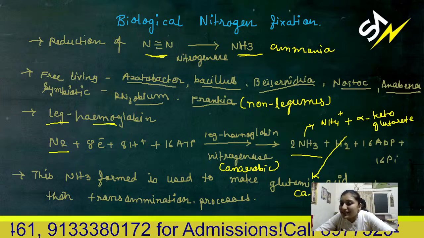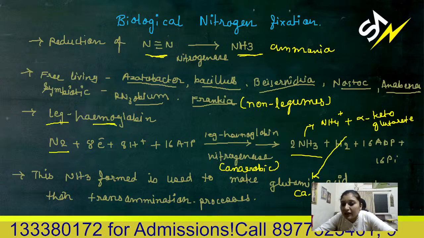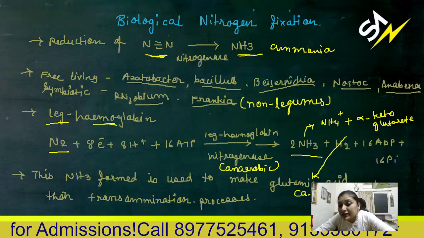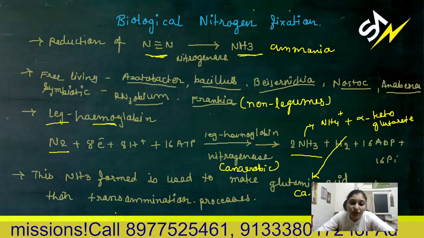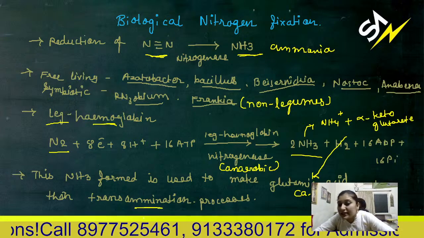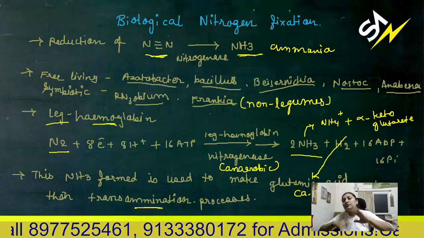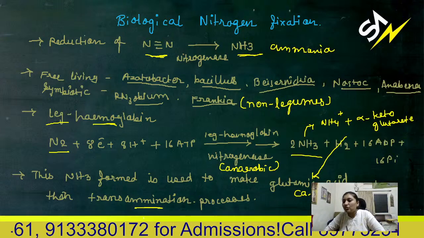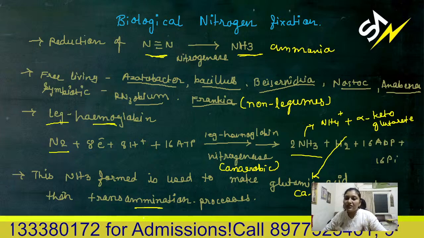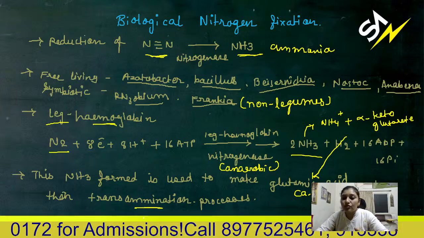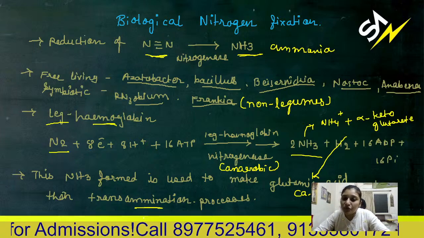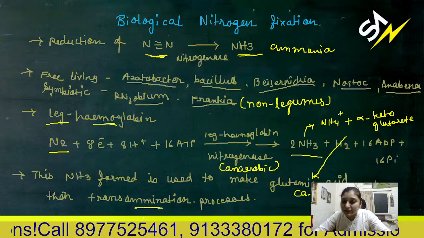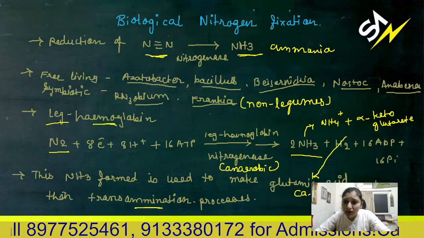So how does it get assimilated into the plant body? First it forms glutamic acid. Then, by the transaminase enzyme, glutamic acid can transfer its amino group to certain keto acids and convert them into amino acids. This is how ammonia is assimilated for the synthesis of amino acids.